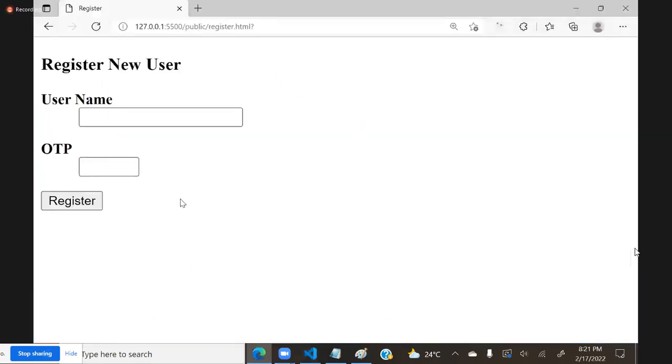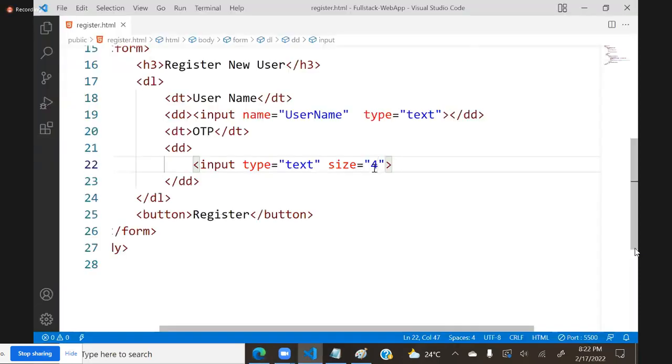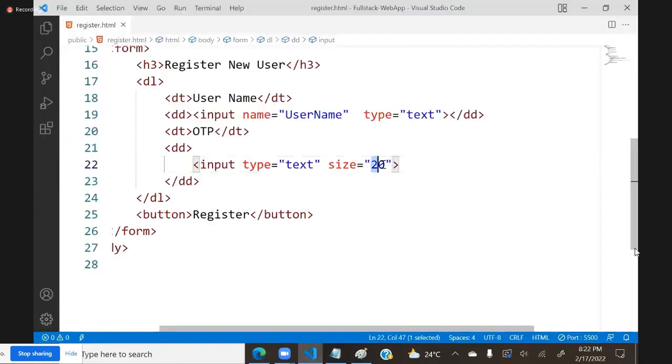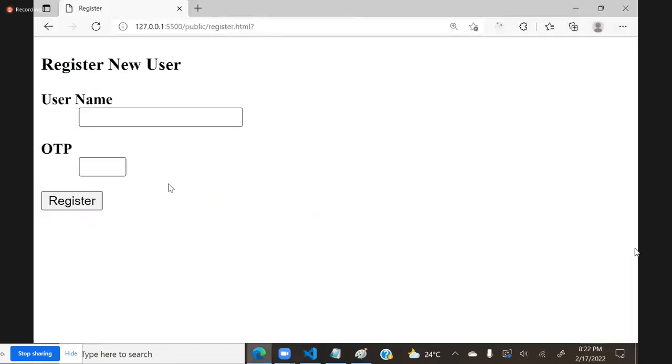And very important, it doesn't mean that it will allow only 4 characters. It is only width. That means you can enter any number of characters inside it. That is not a limit. That is width. Only the width, the size, will adjust. Inside you can type any number of characters. If I give 20, you can see that is the default size. You can change the size depending on the requirement.